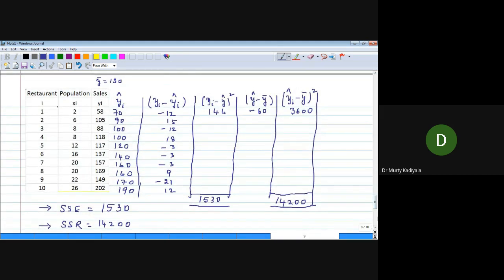Finally, this is regression based. I want the total sum of squares. How do I get total sum of squares? SSR plus SSE. You calculate y minus y bar first, and here y minus y bar whole square. y minus y bar means 58 minus 130, because y bar mean is 130 only. 58 minus 130, how much?